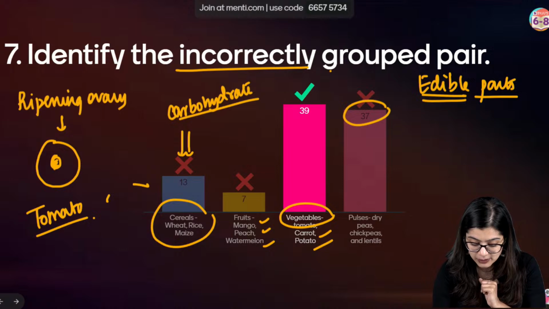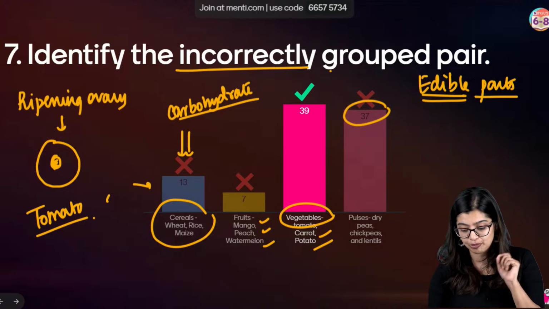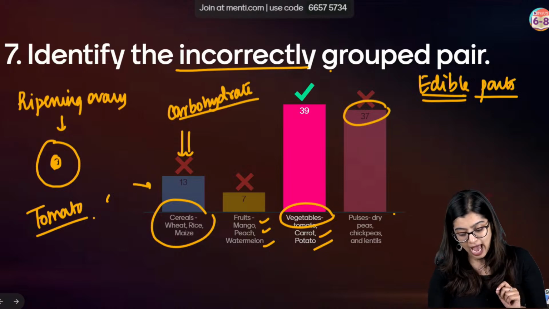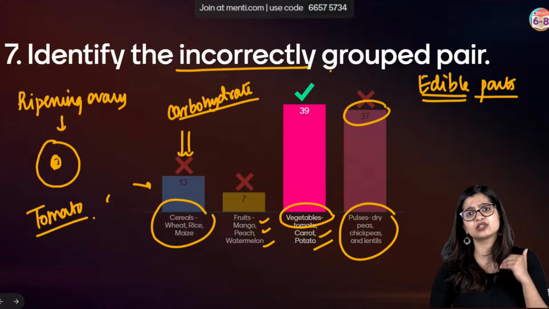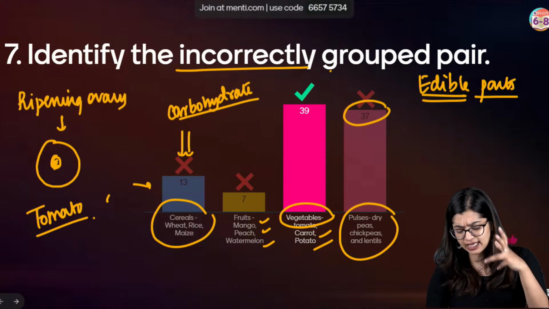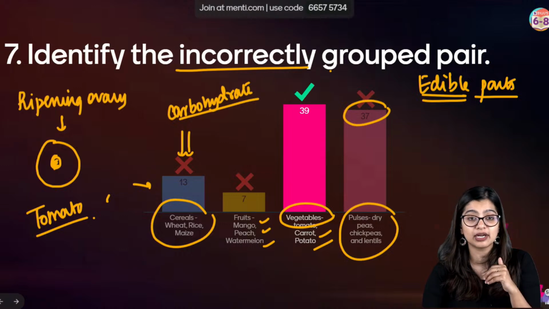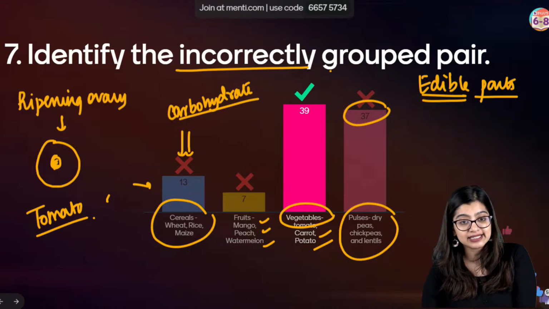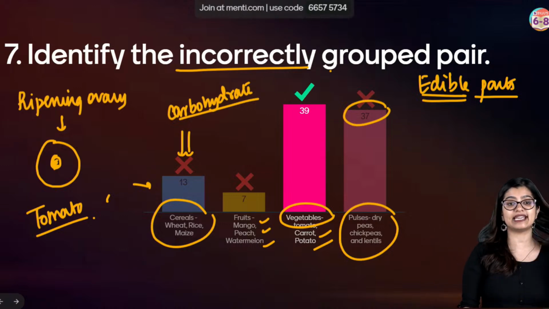Which is why in this case we see that the incorrectly grouped pair here is option C. And pulses, I just explained, are rich sources of protein. We have peas, chickpeas, lentils which all come under this category. Which is why in this case the correct answer is option C.